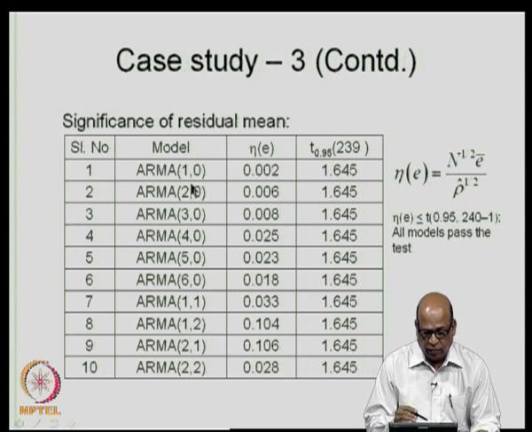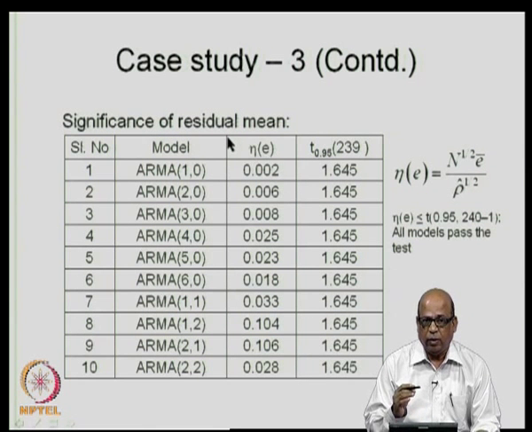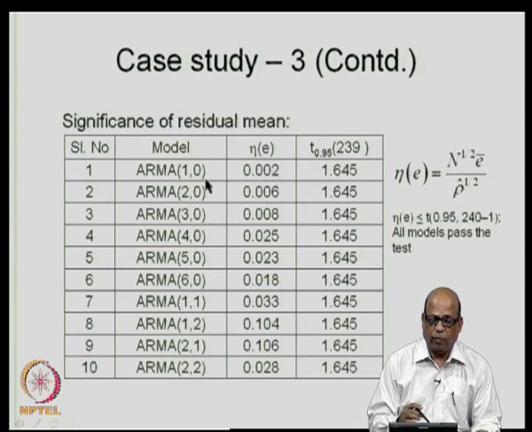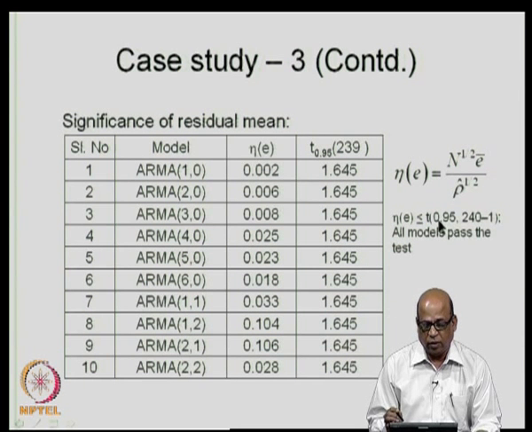Now, the model passes the test for significance of residual mean. By passing I mean that the residual mean is insignificant, or we can approximate the residual mean to be 0. That is what I mean by the model passing the test. If the eta value that is so obtained is less than, let us say you are fixing the 95% confidence limit, t 0.95, 240 minus 1, where this 240 is the n that we are considering.